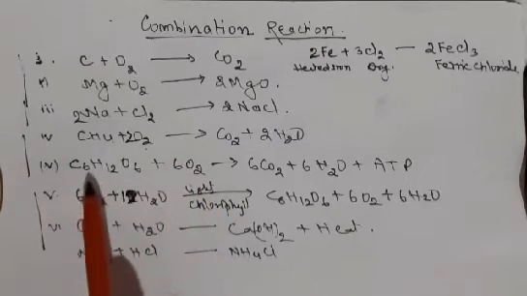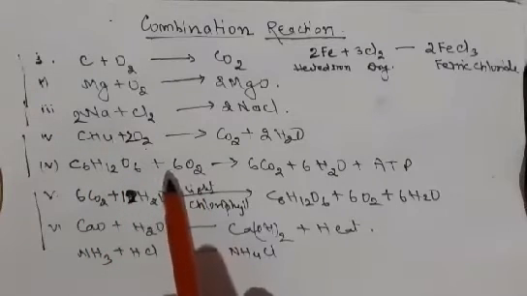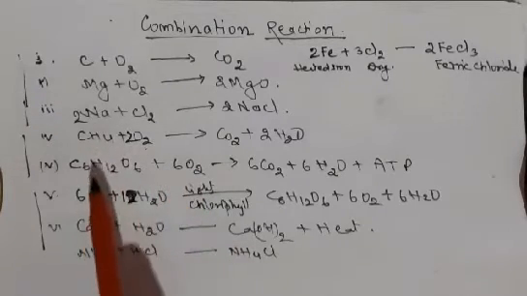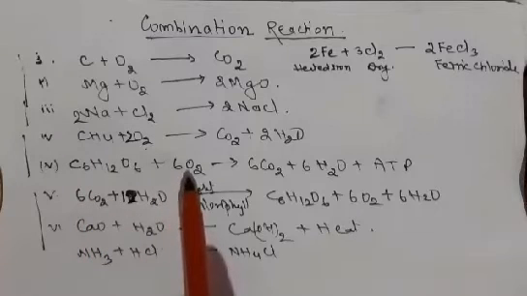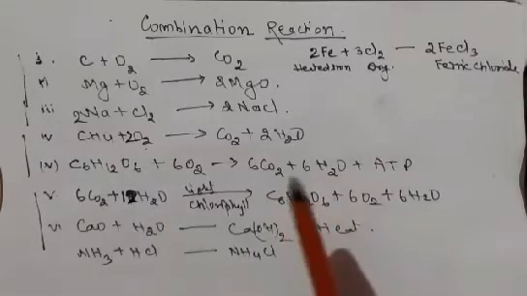So here glucose is a compound and oxygen is an element. So when glucose combined with oxygen during respiration, that is called oxidation reaction also. So carbon dioxide and water are produced. That is a very simple compound.